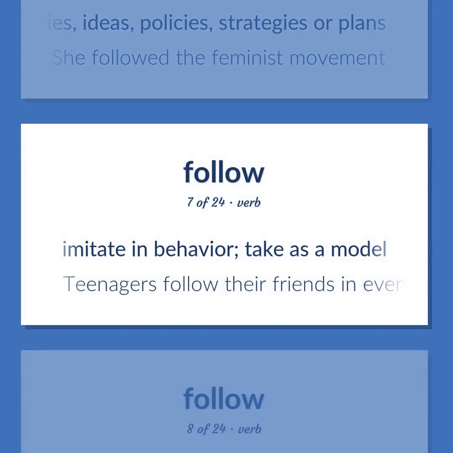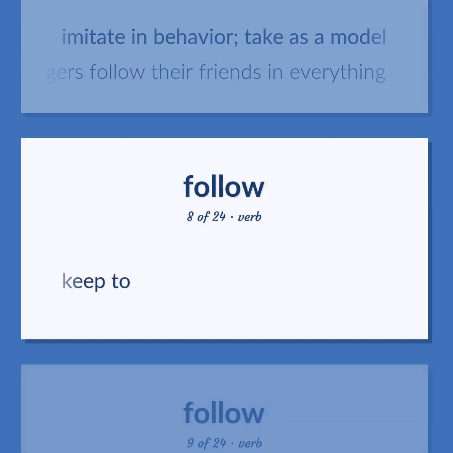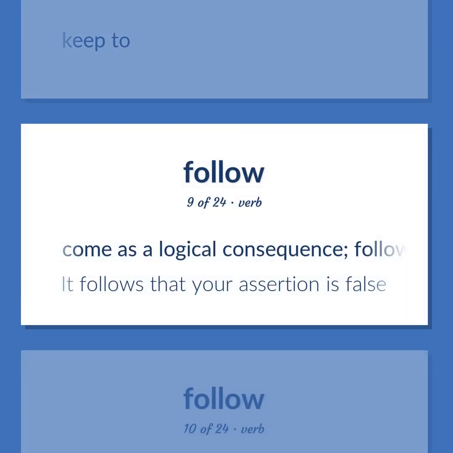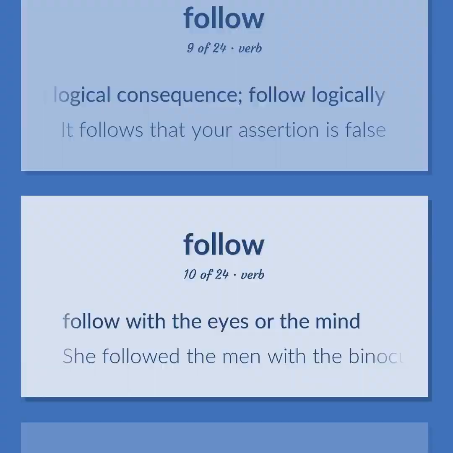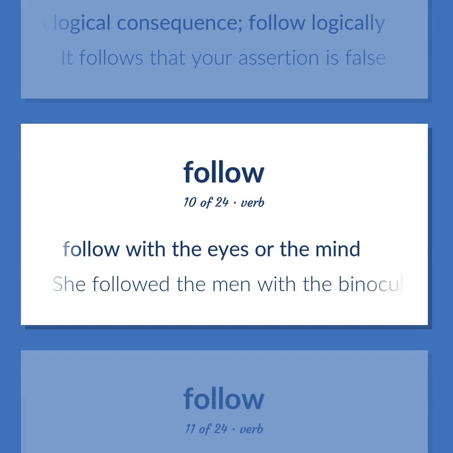Imitate in behavior. Take as a model. Teenagers follow their friends in everything. Keep to. Come as a logical consequence. Follow logically. It follows that your assertion is false. Follow with the eyes or the mind. She followed the men with the binoculars.